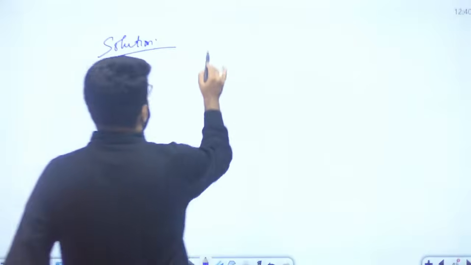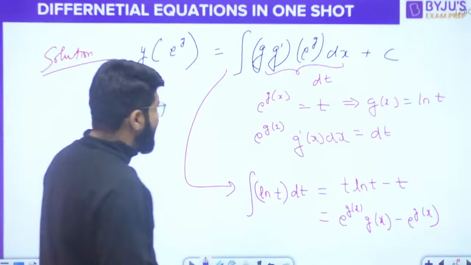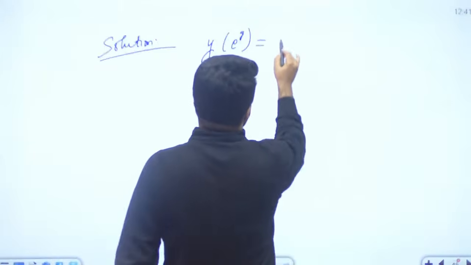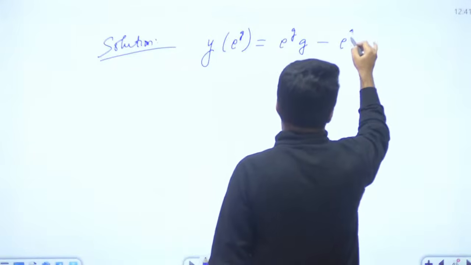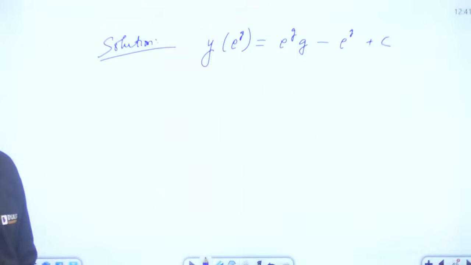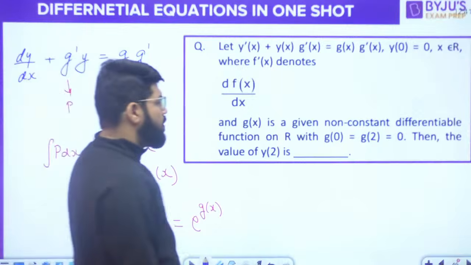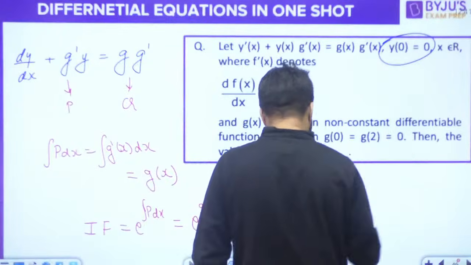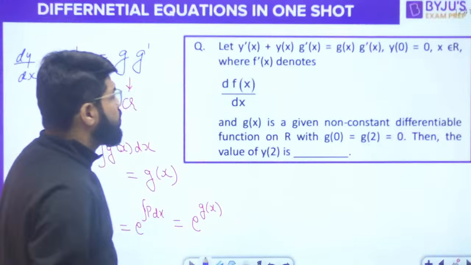What is the solution here? y into e power g is equal to the integral, which is solved as e power g into g minus e power g plus constant. Now they have given y(0) equal to 0, and g(0) equal to g(2) equal to 0. Now let's see what we need.